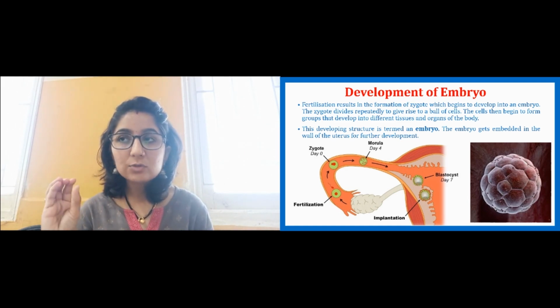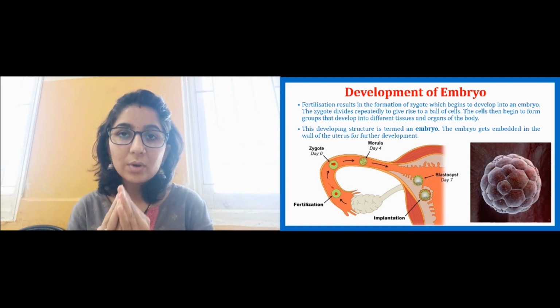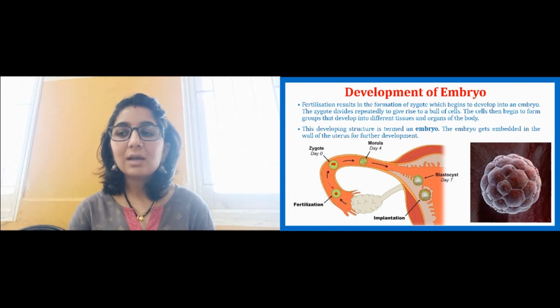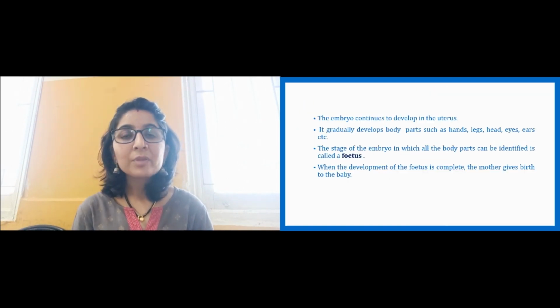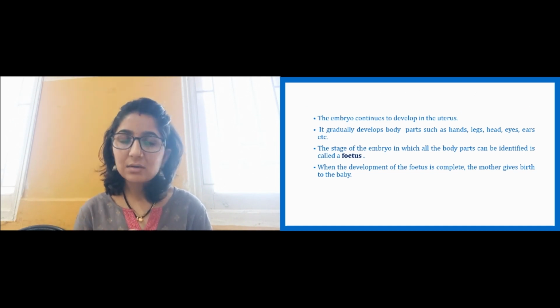Once this blastocyst is formed, the group of cells goes into the uterus and fixes itself to the wall of the uterus, and there only further development will take place. Now this embryo continues to develop in the uterus in this way, and gradually we can see the body parts like the hands and legs appear.